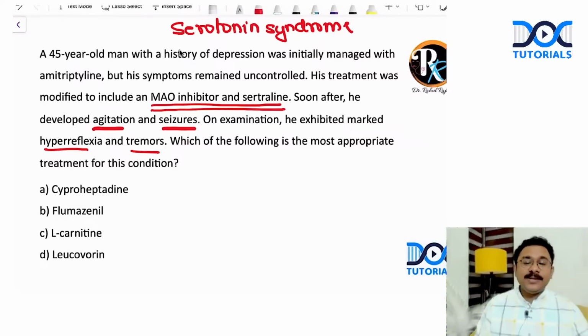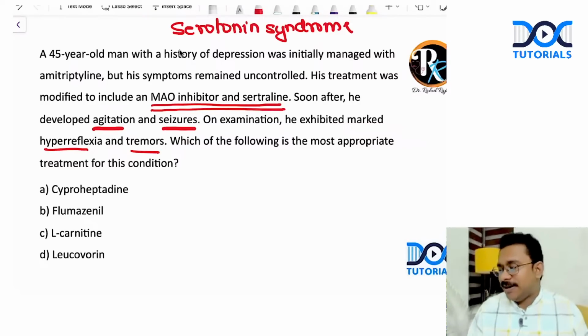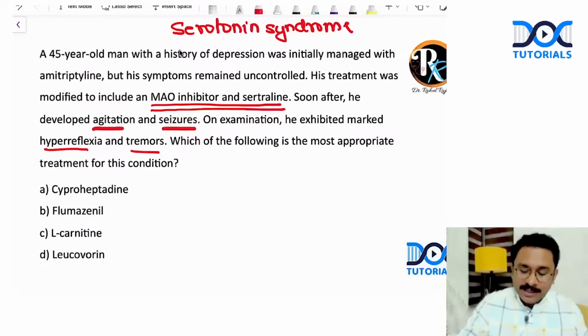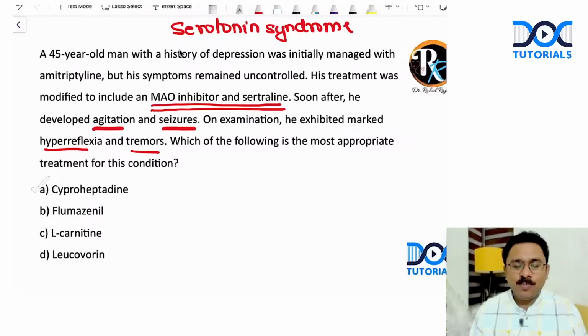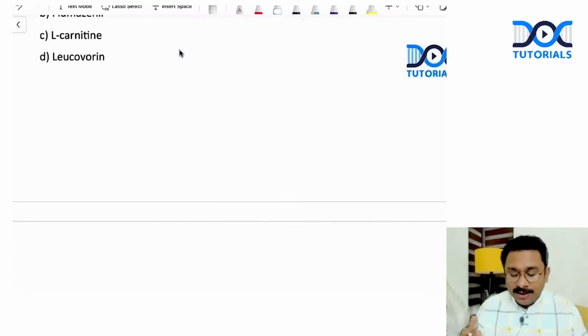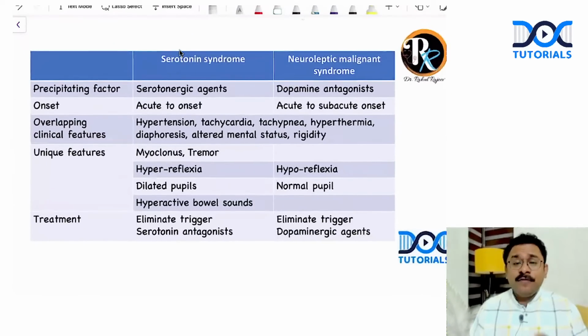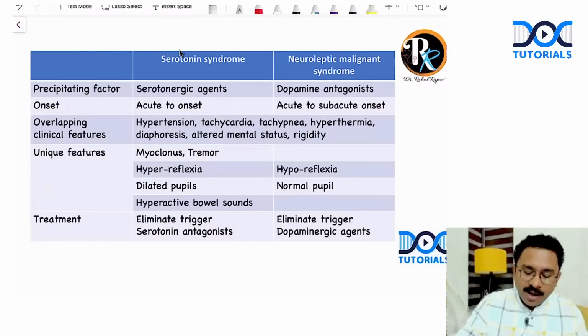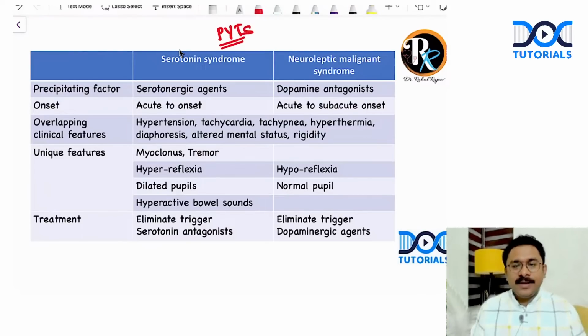And which of the following is the most appropriate treatment for this condition? What do you think? In a serotonin syndrome, you have to give a serotonin antagonist. And what is it? You can give the patient cyproheptadine. That is going to be the answer. And I want all my children to be very, very familiar with this table. And what is this? Showing a comparison between serotonin syndrome and neuroleptic malignant syndrome. Both of them are previous year topics. Both are PYTs. And you must be able to differentiate between them.